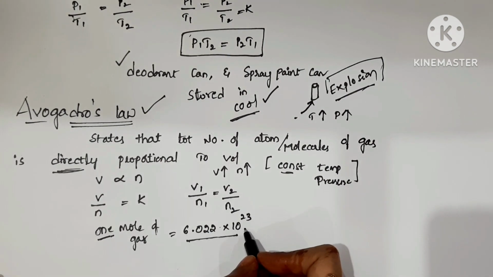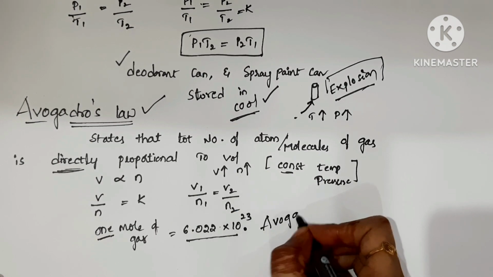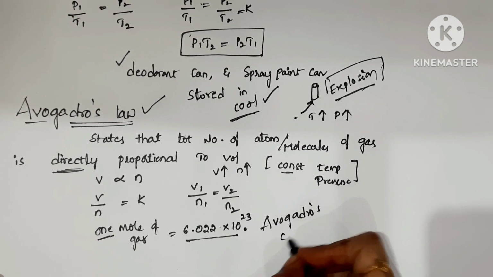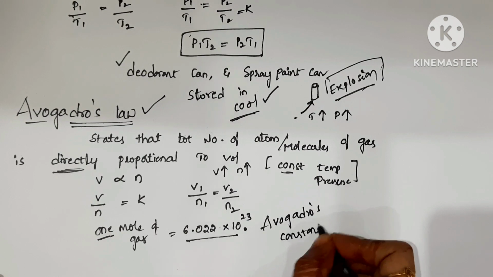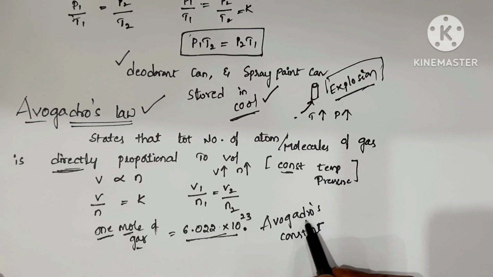This is Avogadro's constant. Right? So the number of molecules present in 1 mole of gas is this value, and this value is called Avogadro's constant.